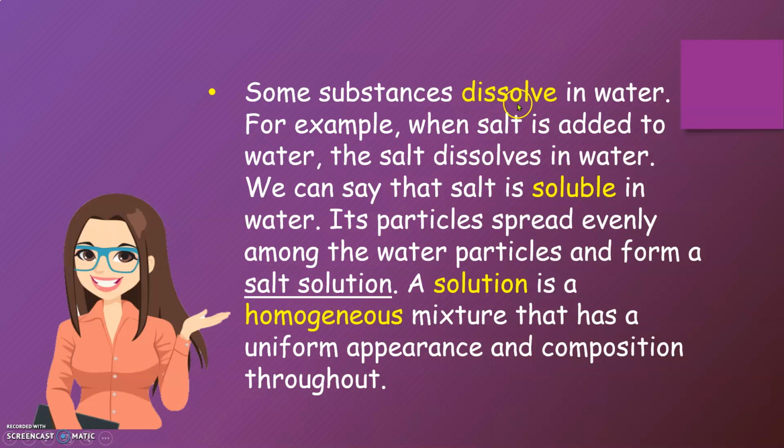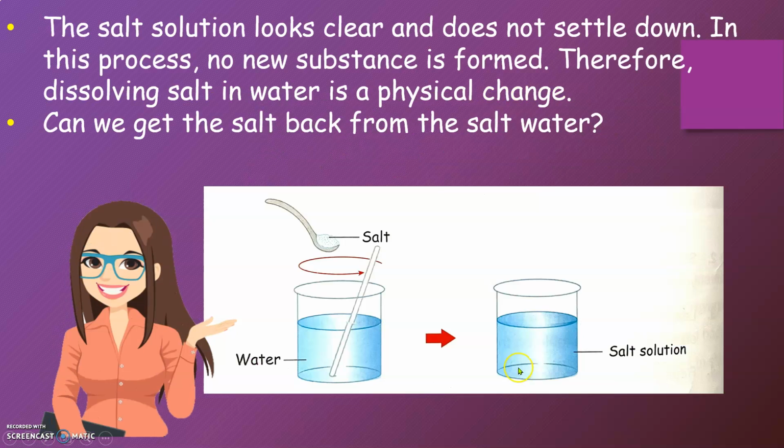Some substances dissolve in water. For example, when salt is added to water, the salt dissolves in water. We can say that salt is soluble in water. Its particles spread evenly among the water particles and form a salt solution. A solution is a homogeneous mixture that has a uniform appearance and composition throughout. The salt solution looks clear and does not settle down. In this process, no new substance is formed. Therefore, dissolving salt in water is a physical change.